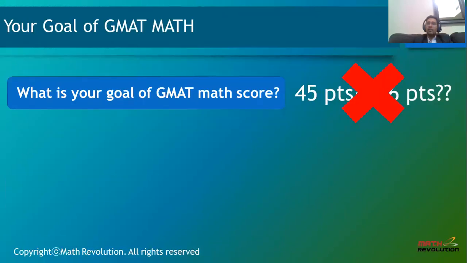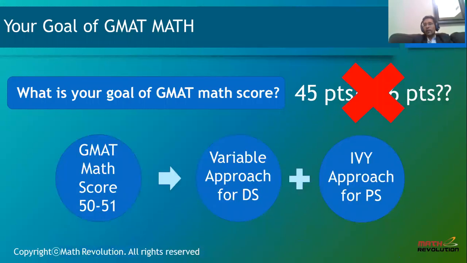The goal of GMAT Math is the same that every aspirant has. We cannot settle with 45 pointers; 45 is too little. We aim at least for 48, 49. I'm not talking about 50, 51; that's the hardest level. But 48, 49 sounds good to my ears, and it is even good for my university application as well.